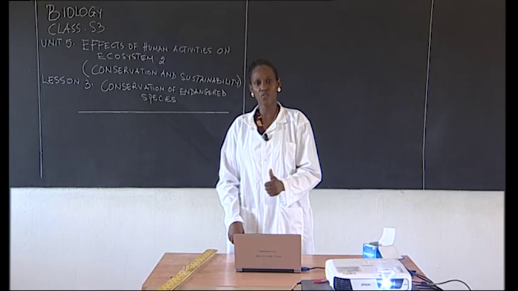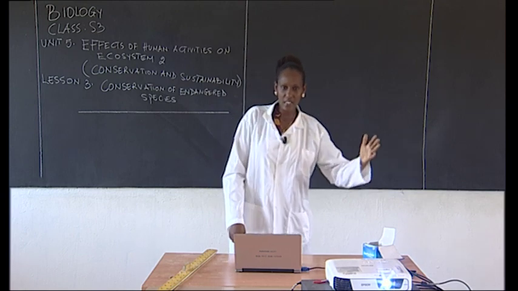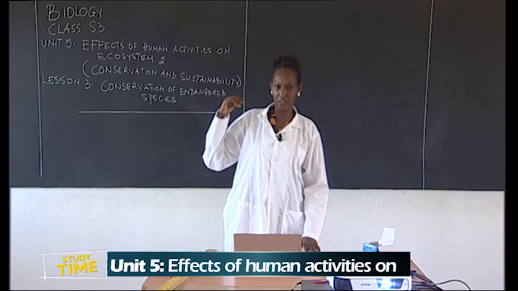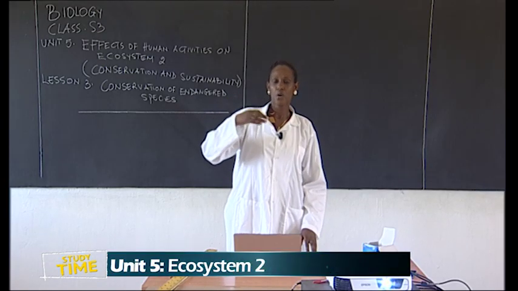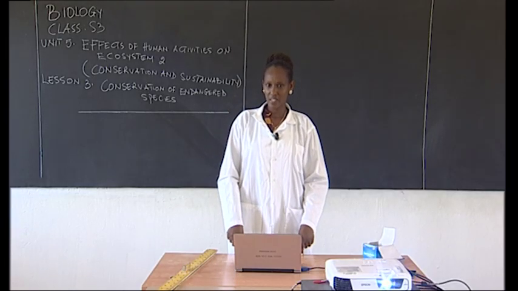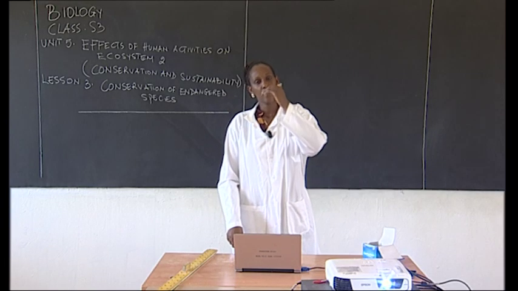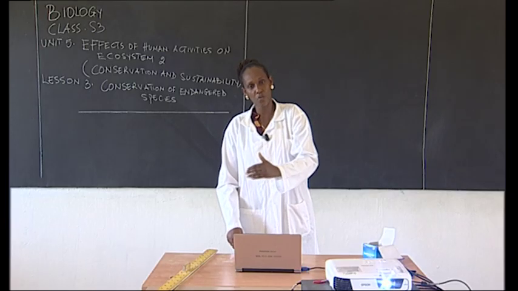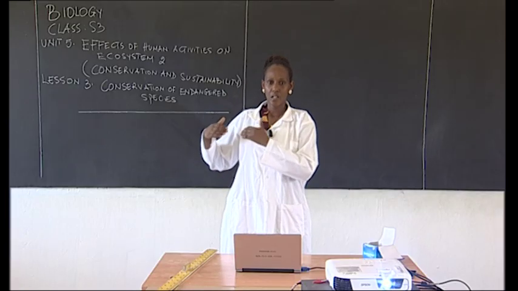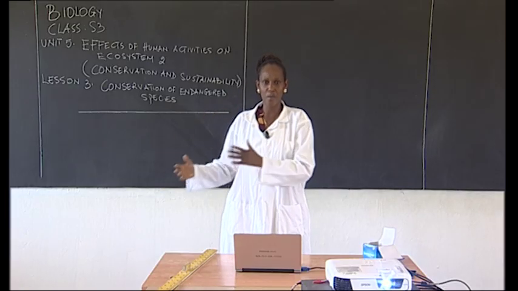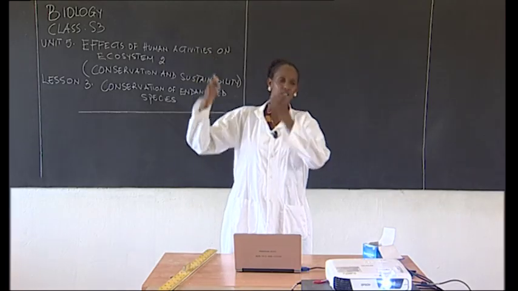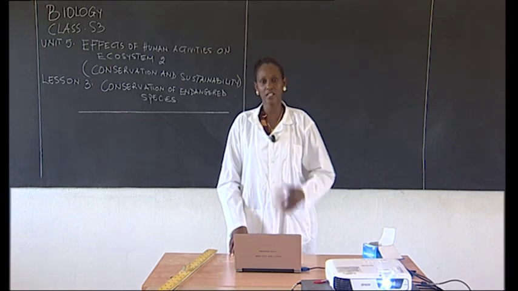Another natural cause of the extinction of organisms: the acidic rain. Remember in the previous lesson, we learned how this acidic rain is formed. I think you remember what we said. We said normally acidic rain is formed when you burn these materials you use at home, at school, hospitals, everywhere. You burn them, then they release carbon dioxide and carbon monoxide in the atmosphere.